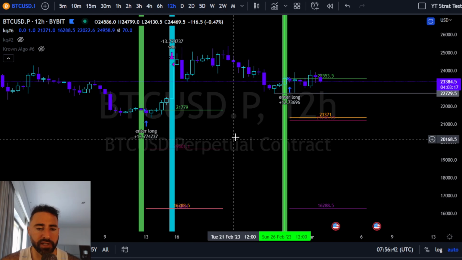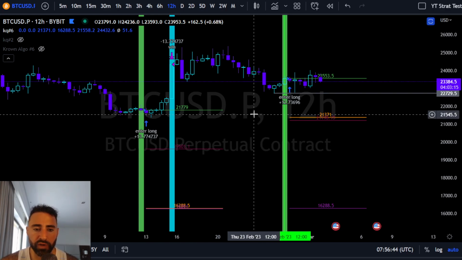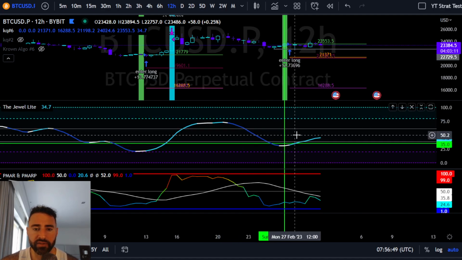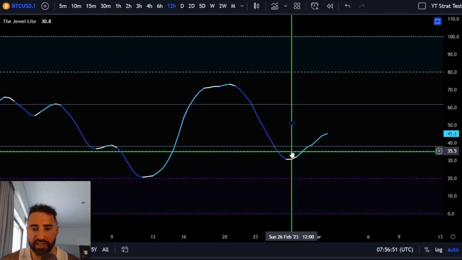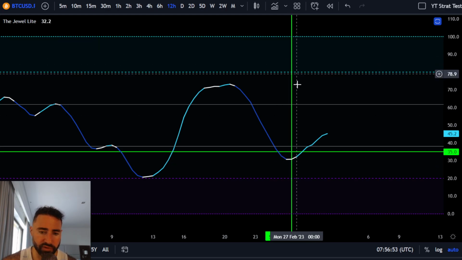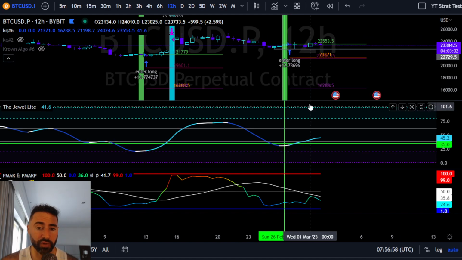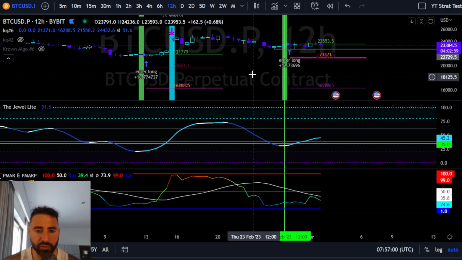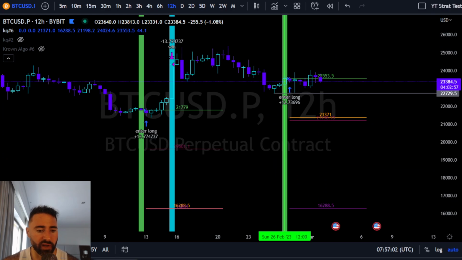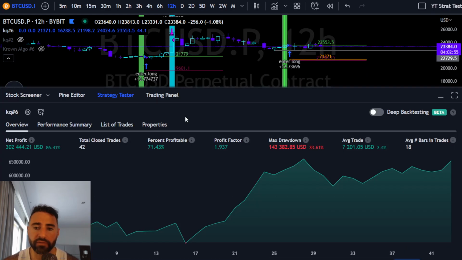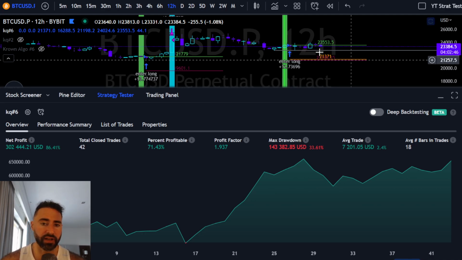Anyways, 12-hour time frame right here, Jewel Light setup. This again was a strategy that I posted on the channel like 4 or 5 months ago now. Basically the strategy is this: anytime the Jewel Light comes down below 35 and then turns white on the first tick, it initiates a setup, especially if it's in alignment with the daily trend as well. When we've seen that setup, we've observed these statistics as being relevant for a relatively short-term upside move. When I say relatively short-term, the average bars in trades was 18, so that would be nine days.